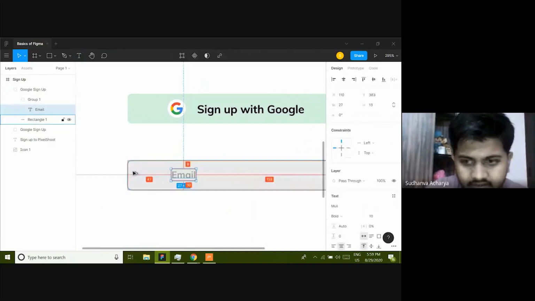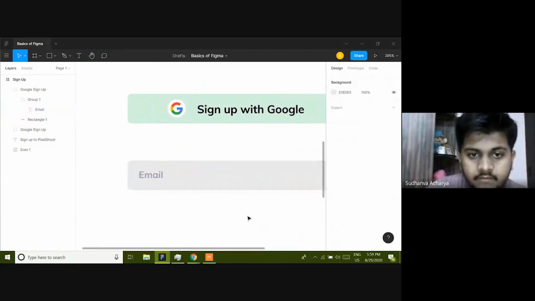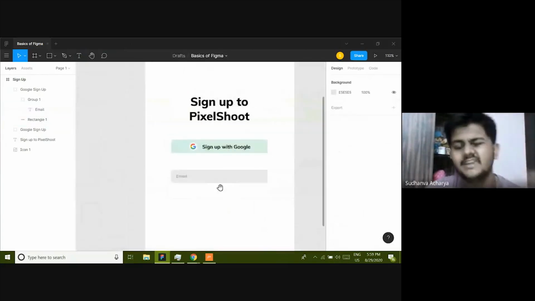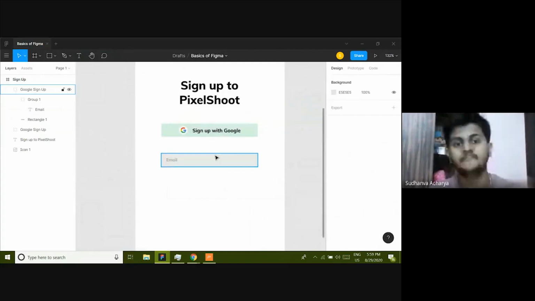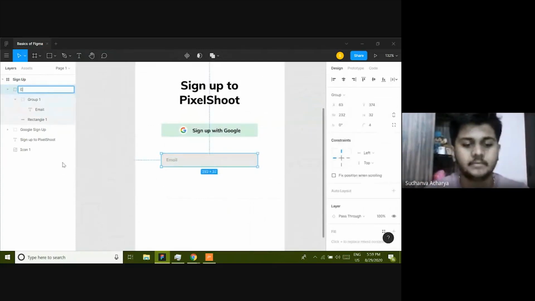So I could have done another thing, like I could have left aligned it, but I did not do it right now. Cool. So this is my email button. Now one more field is the password button. So I'm just going to rename it. Renaming is really very important, guys.